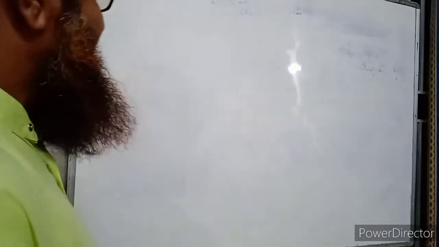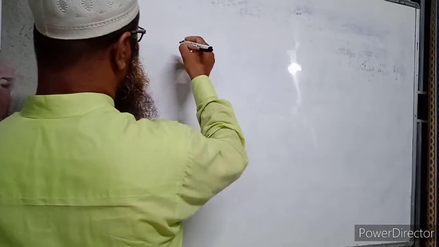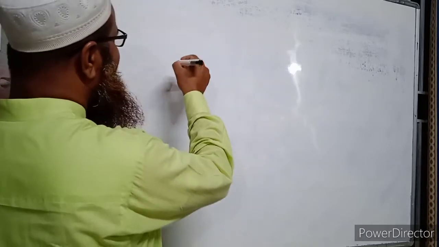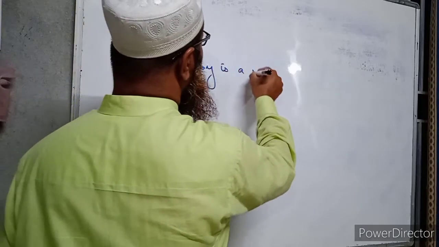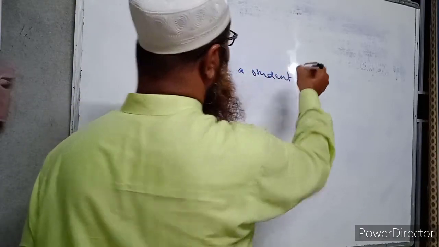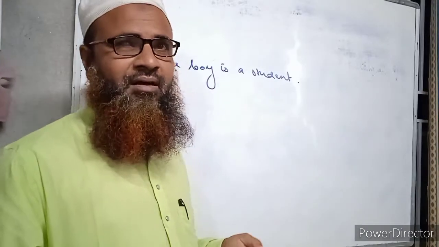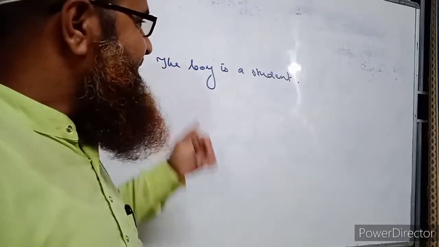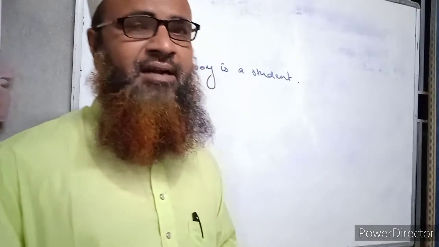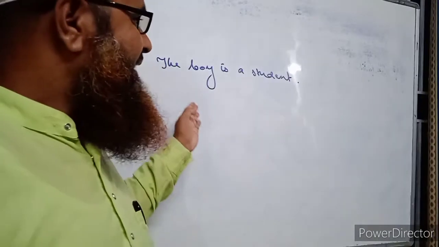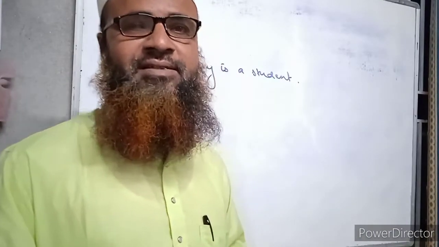Okay, now let me write on the board. I have written here a sentence, an assertive sentence. The sentence is the boy is a student. Here I have written this sentence, and all of you know this is an assertive sentence because the sentence has described the boy as a student. All describing sentences are assertive sentences. We can transform this sentence into an interrogative sentence.